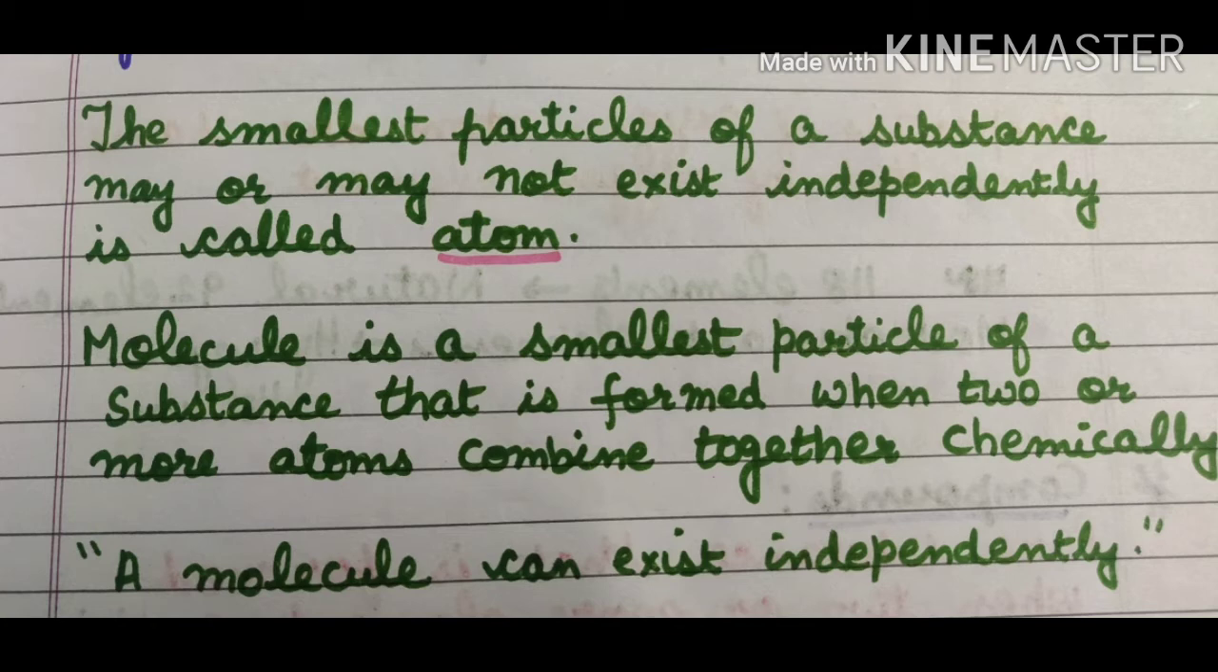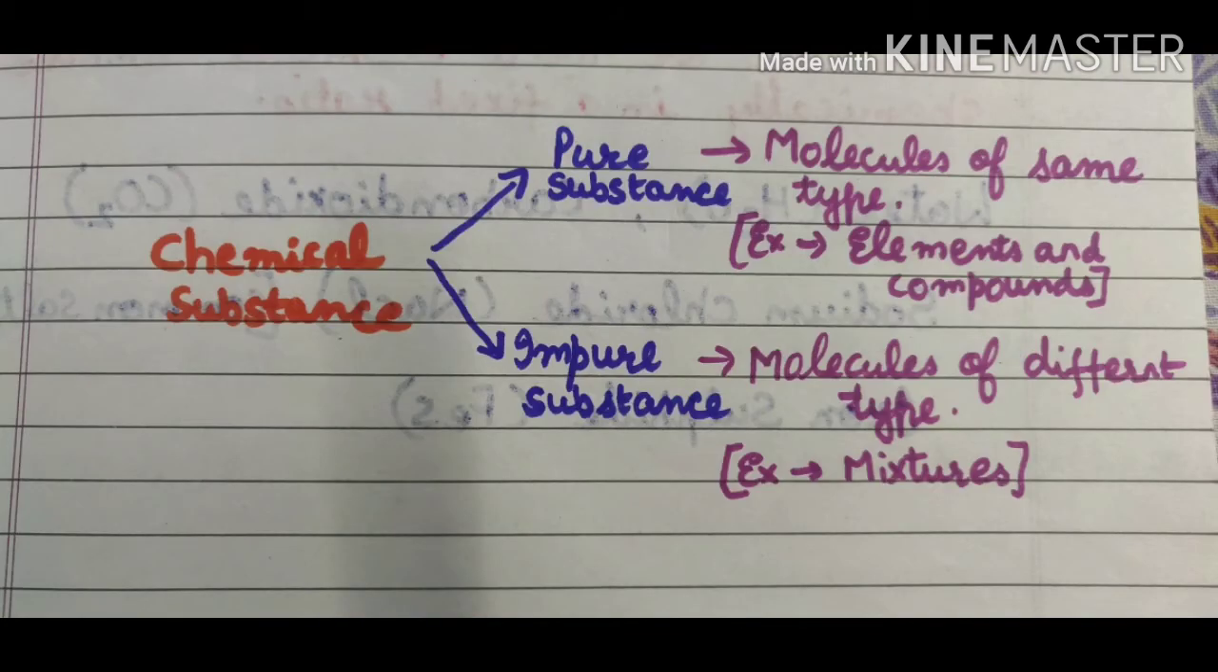And a molecule can exist independently. Now generally, chemical substances can be either pure or impure. Pure substances contain molecules of the same type. When similar molecules combine and form a substance, it is a pure substance. When different types of atoms and molecules combine and form a substance, it forms a mixture, which is an impure substance. So chemical substances are of two types, pure substances and impure substances. Pure substances are those in which molecules are of the same type, for example elements and compounds. And molecules that are of different types combine and form impure substances, for example mixtures.